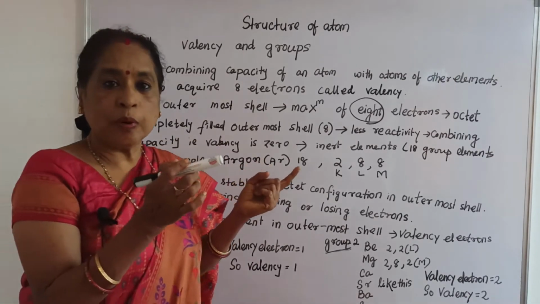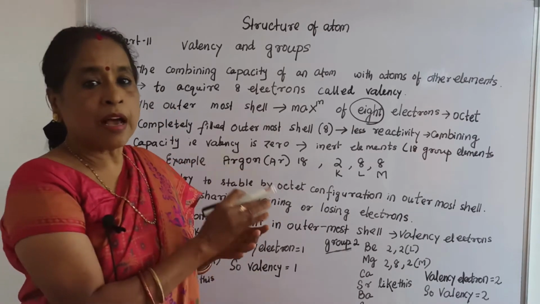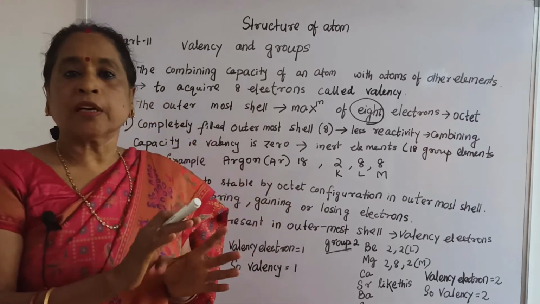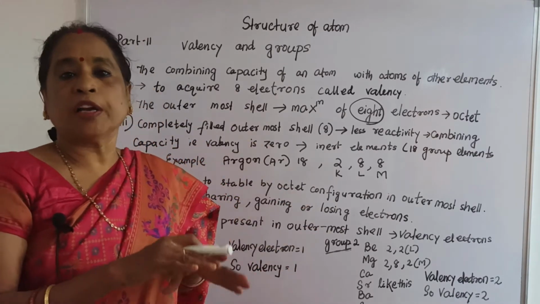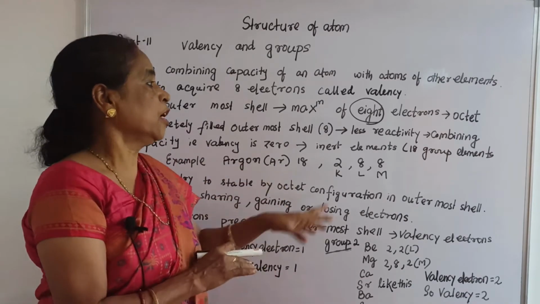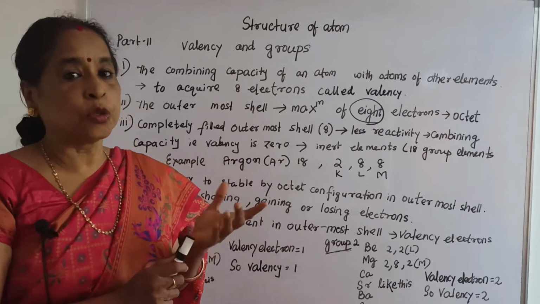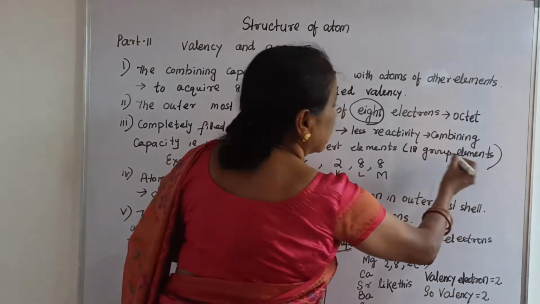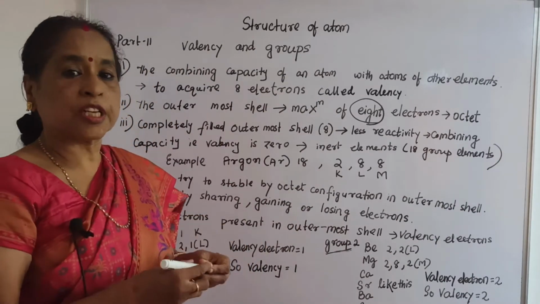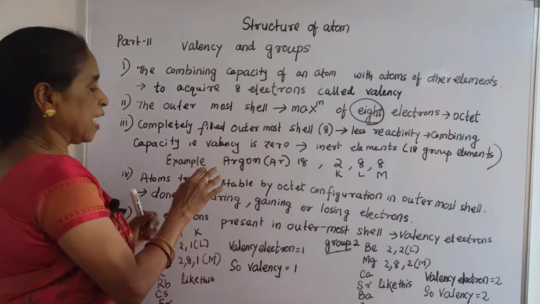What is that group? There are 18 groups. In the last group, group 18, you will see the outer shell configuration, or electronic distribution, is always 8 electrons. Which group is that? Group 18 of the periodic table. That means group 18 contains the last shell with 8 electrons.